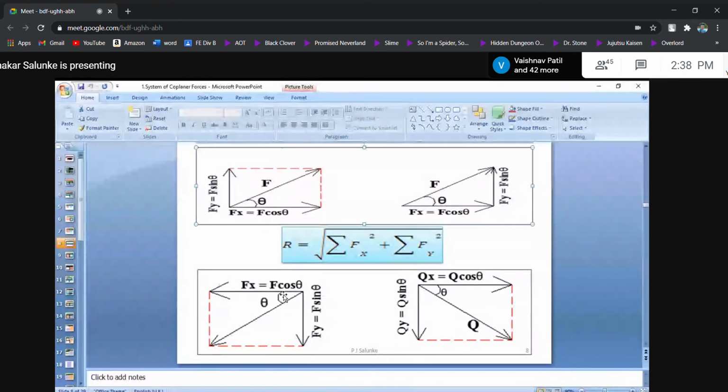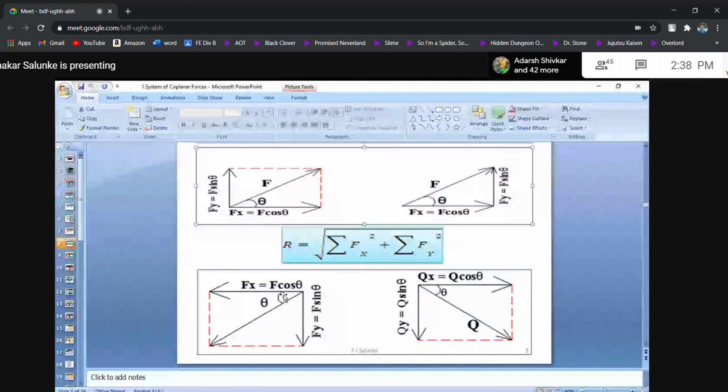Imagine that a Cartesian coordinate system is in front of you. If the force is in the first quadrant, measure its inclination from the positive x-axis in the anti-clockwise direction. But if the force is in the fourth quadrant, you have to measure the angle with the positive x-axis in the clockwise direction.